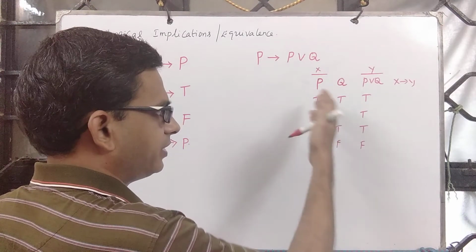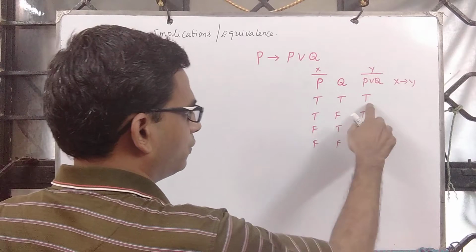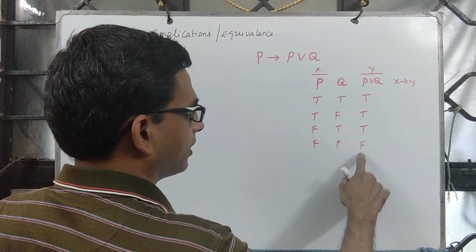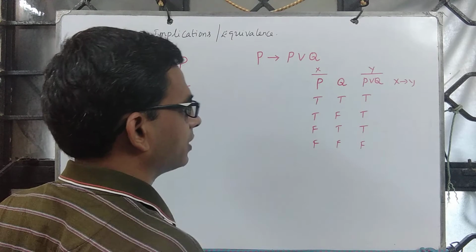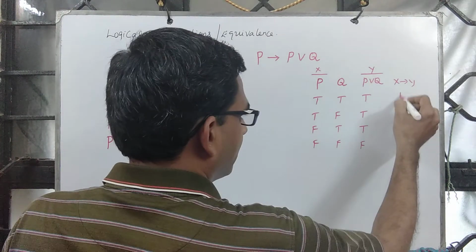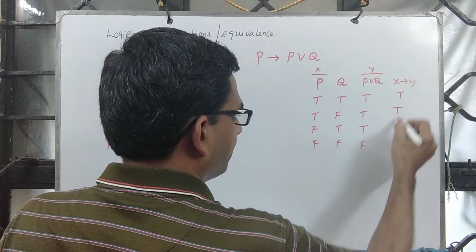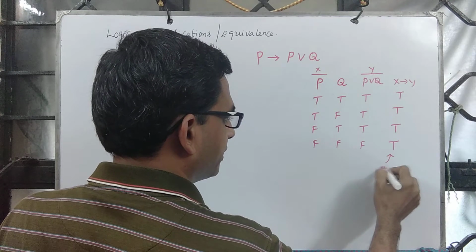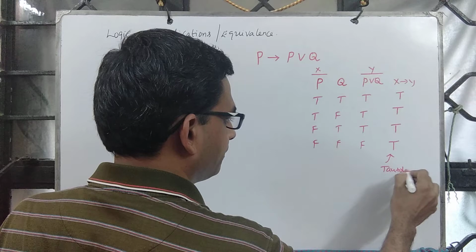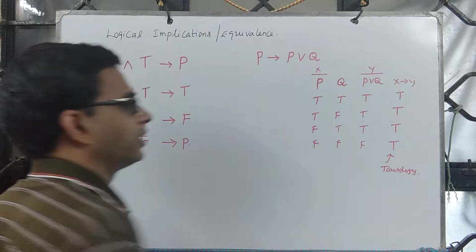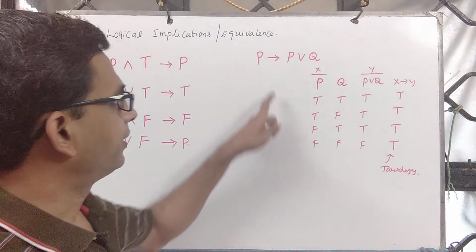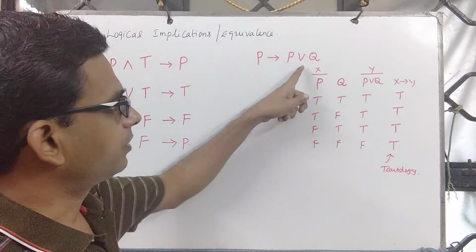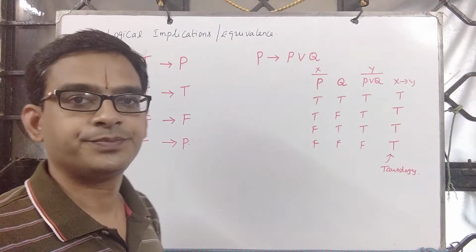So true, true, true, false, true, and then false, false. If you look at the implication, it is true everywhere, which means this one is a tautology. Therefore, in a context, if P appears, you can replace P with P or Q. Okay?